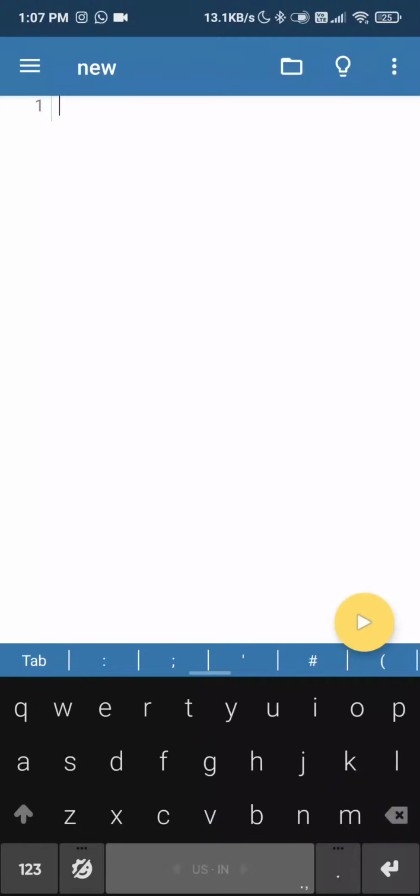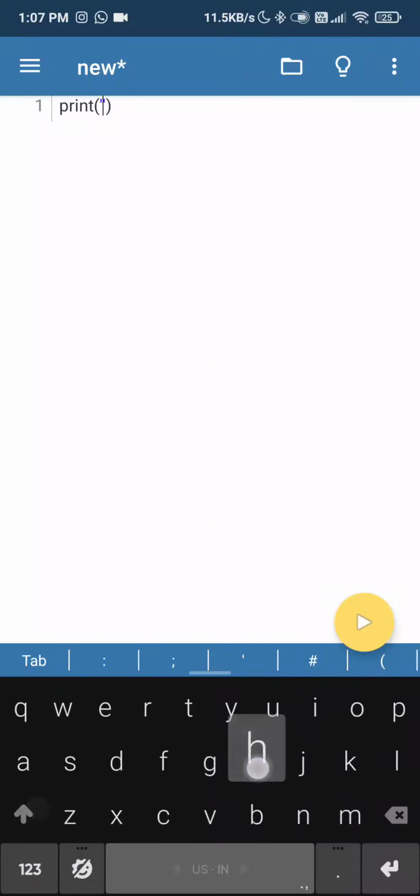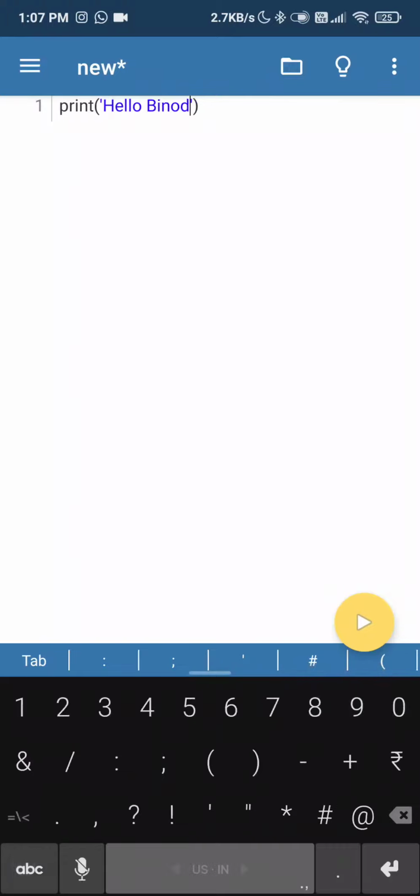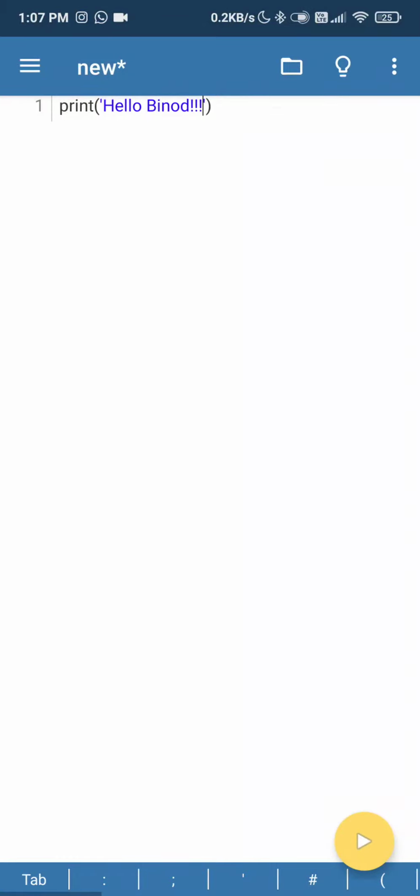So this is for experimental purpose. I want to print something. So this is also automated. Like if you put a front bracket, it automatically puts the back bracket. So print hello Binod, and you press this play icon so that starts. It runs the code. So you can see the output hello Binod, right?